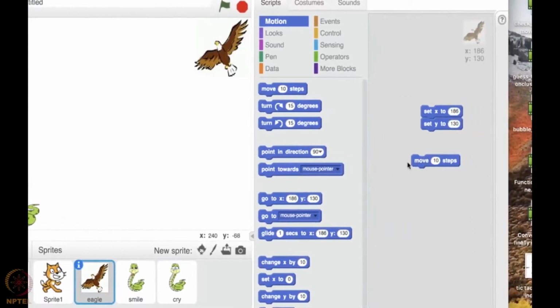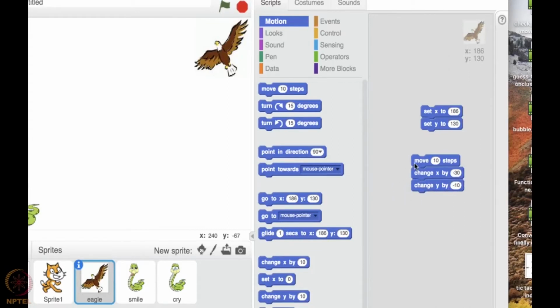So I'm asking it to move 10 steps. See, it moves 10 steps. It's moving in the backward direction. So I need to ask it to come here. So I should say, change your X position and Y position. This is what I'm going to say. Change your X position by, this is a visual approximation I guess, minus 30, and change your Y position by minus 10. I feel this would be better.